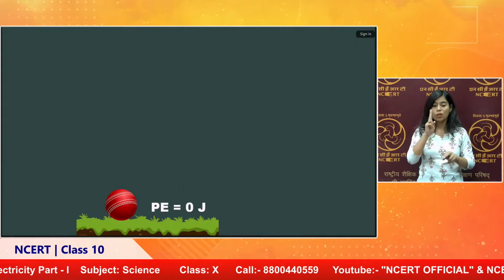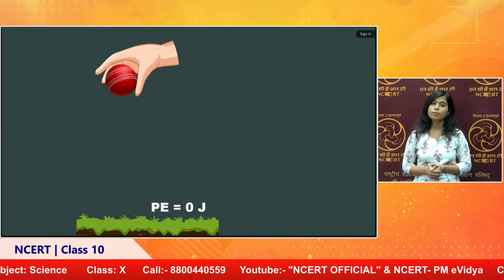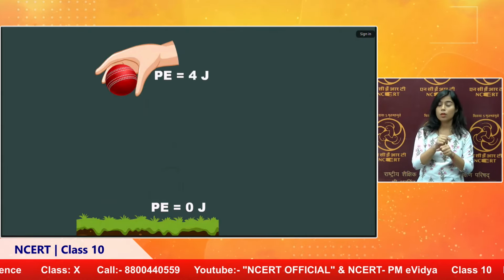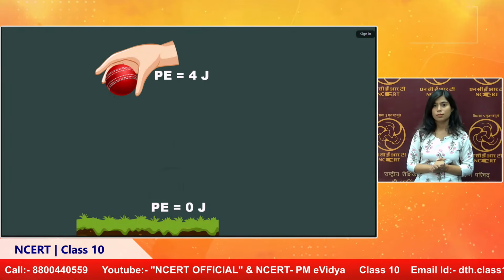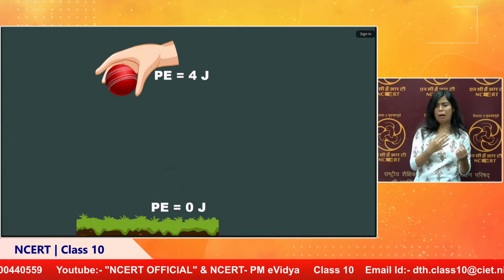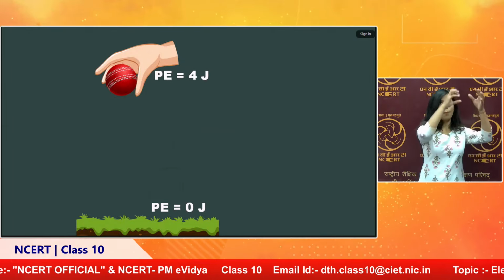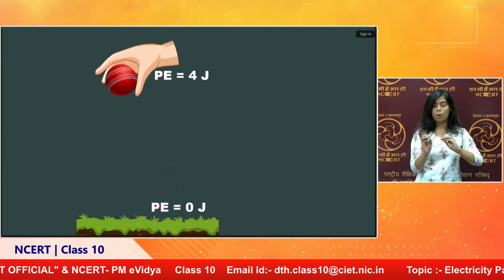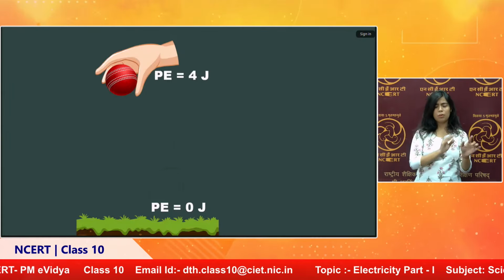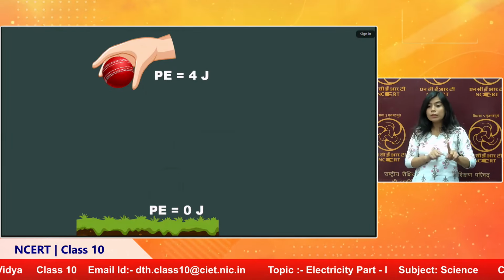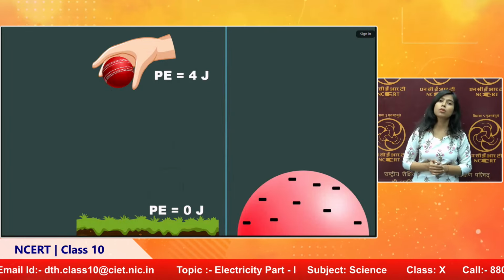If I take the ball to a certain height, I am doing some work. So the work done is stored as potential energy. So the potential energy is 4 joule. I just take a random number, 4 joule. So if we place an object at a certain height, we are doing some work to move it from one point to another point. That work done is stored as potential energy. The same thing is happening in an electrical circuit also.